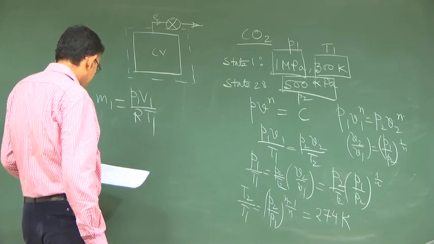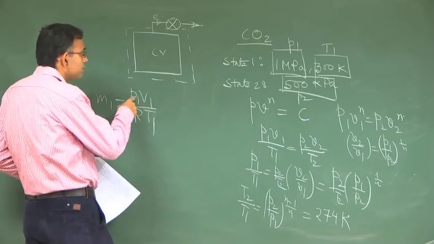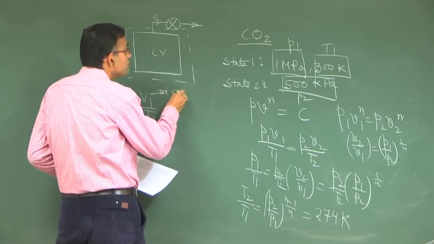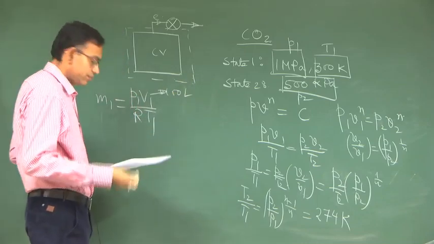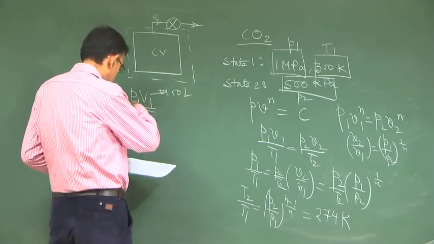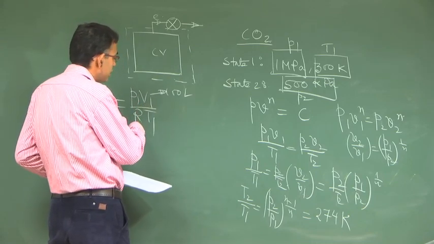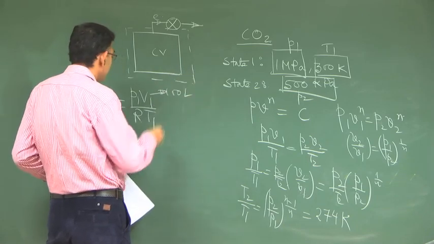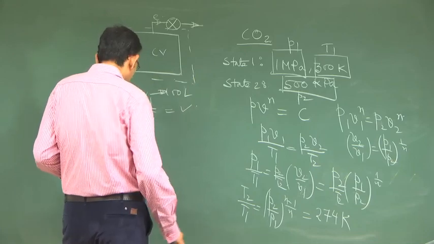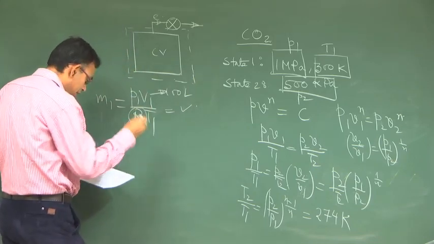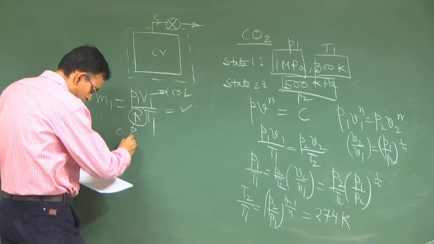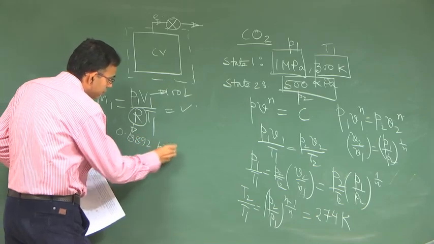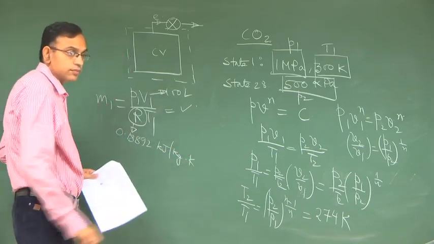So, this you can calculate, because you have V1 as 100 liter, which is the same as V2, P1 you know, then R for carbon dioxide you can find out, and T1 is given as 300 Kelvin. So, you know what M1 is. R of carbon dioxide, just for your reference, I am giving you this value: 0.18892 kilojoule per kg Kelvin. Okay.